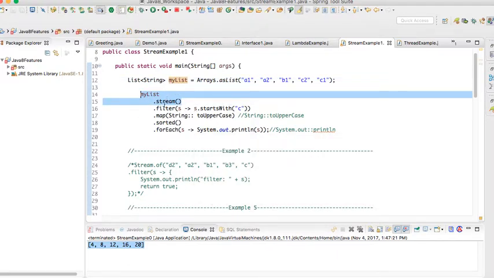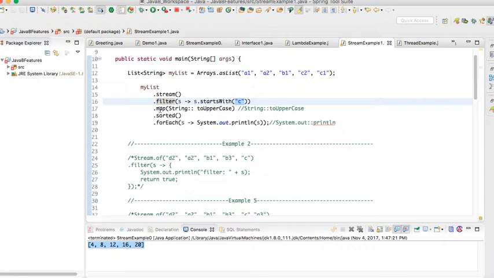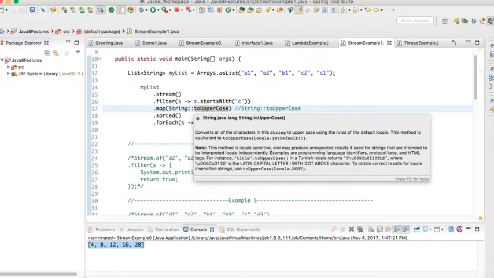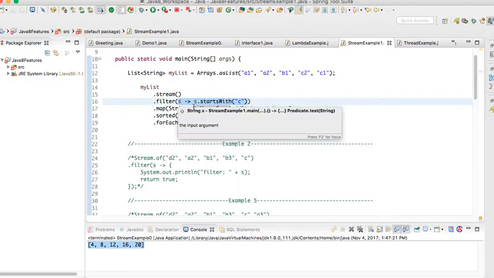From this stream I'm filtering all the values which start with C, and then I'm applying a map function which will transform the data into uppercase. If you see this code, this is called a method reference, as we discussed in our initial slides. And this is called a lambda expression.